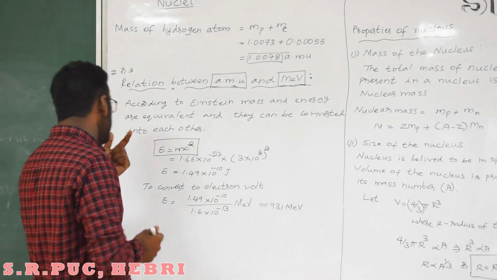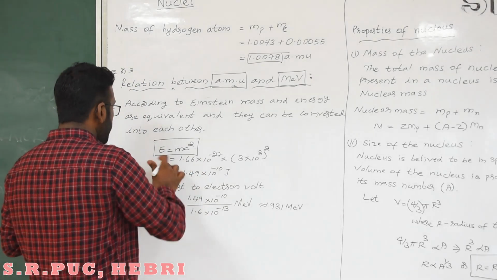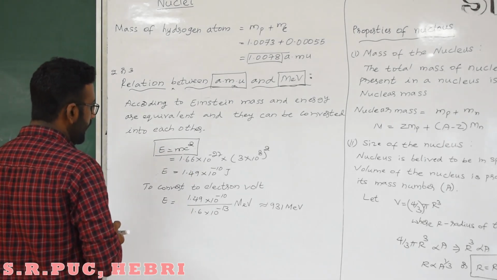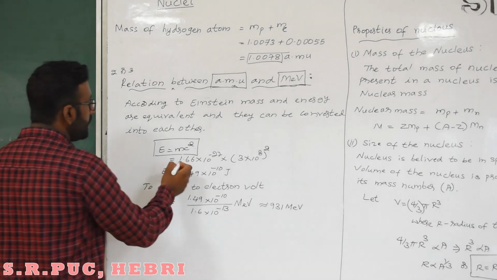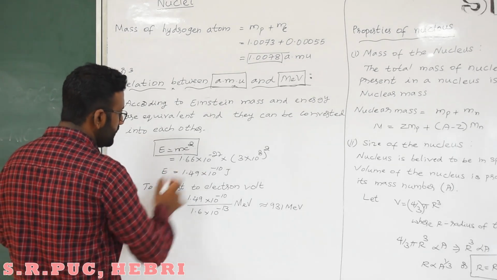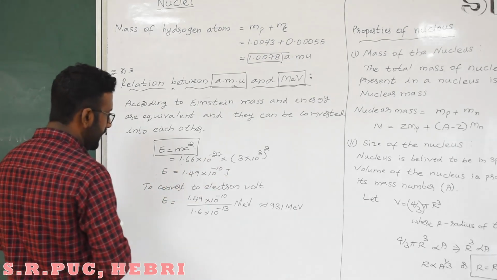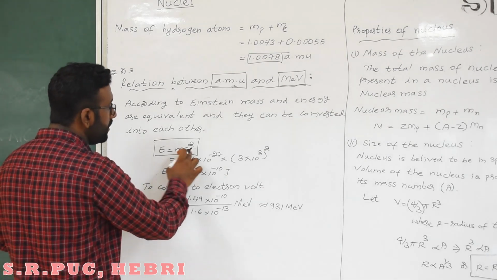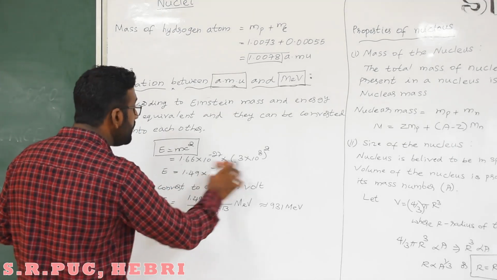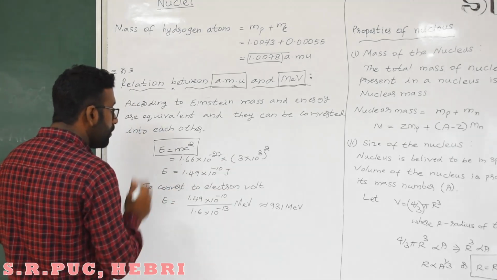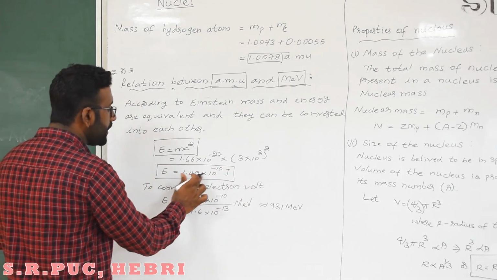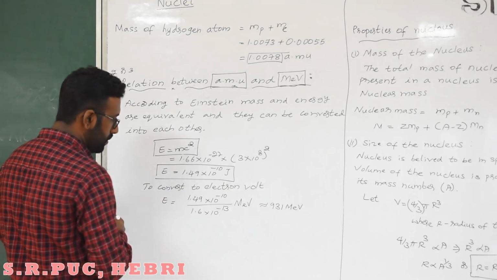Okay, so we will see from this equation, energy E is equal to mc square. You know that, right? What is m? m is known to us. We have already calculated that 1 AMU is 1.66 into 10 to the power minus 27 kg. What is c? 3 into 10 to the power 8, the speed of light. We will multiply these values, then what you get is E equal to 1.49 into 10 to the power minus 10 joules.